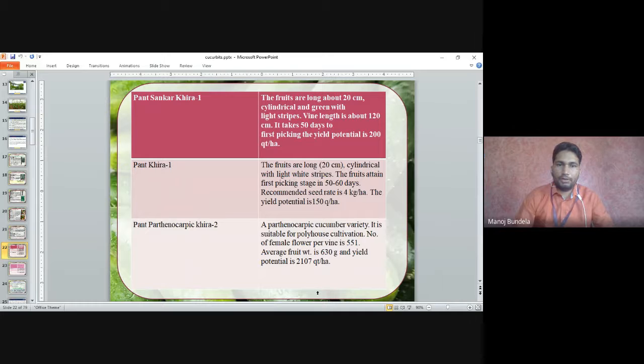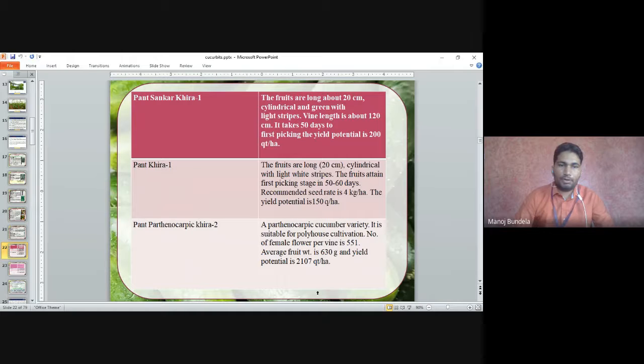Pant Khira 1. The fruits are long, 20 centimeters, cylindrical with light white strips. The fruits attain the first picking stage in 50 to 60 days. Means after 50 to 60 days, the first picking will start. The recommended seed rate is 4 kg per hectare and the yield potential is 150 quintal per hectare.